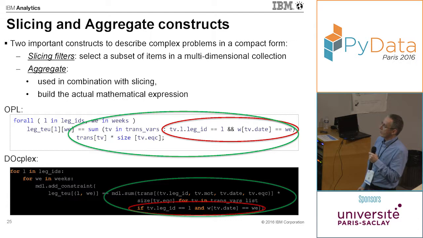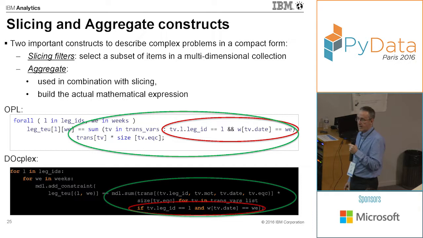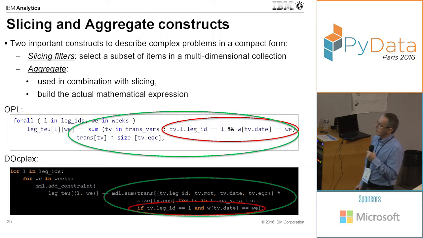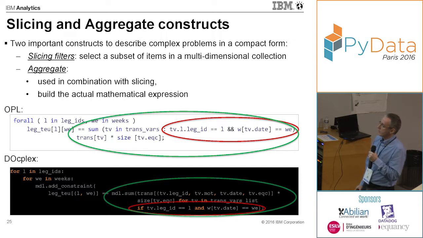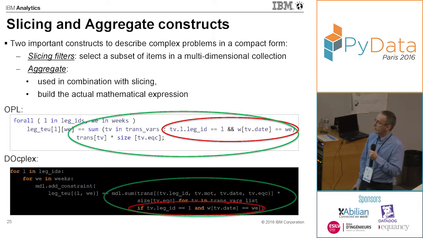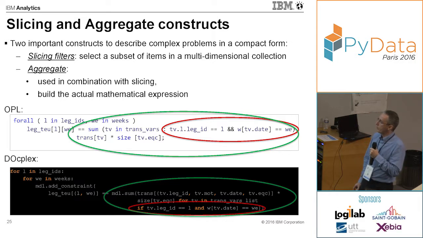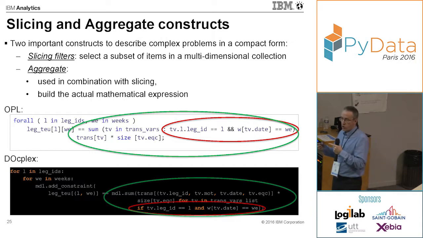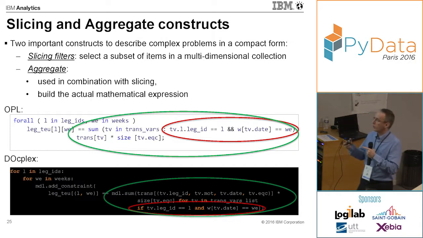The trans variable is the decision variable, which indicates how many containers of a given type we are going to move. So we just need to multiply this number of containers by the size of the containers. But these decision variables are also indexed by a big collection, which represents all the possible combinations.